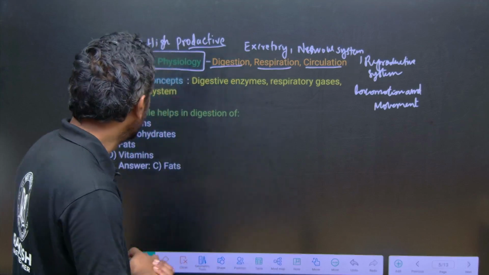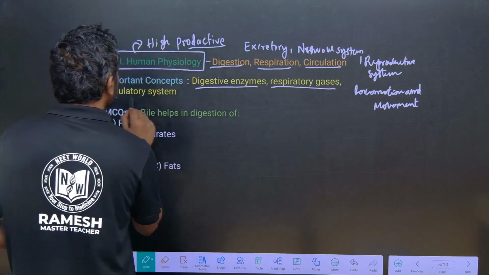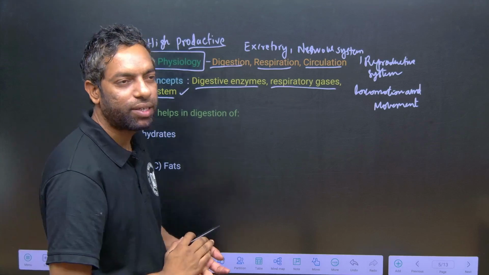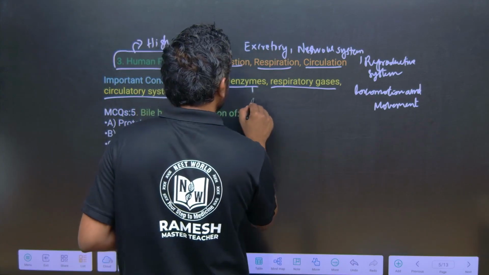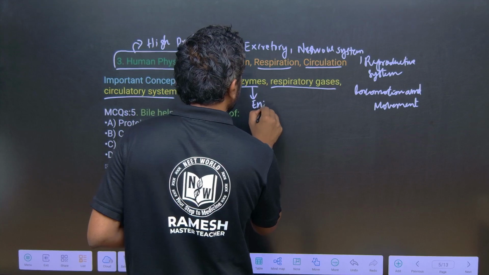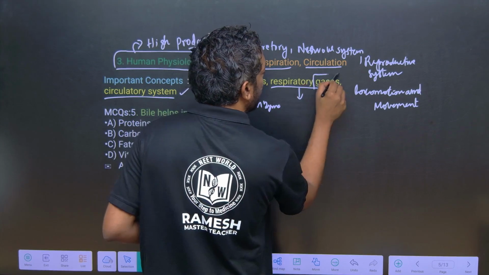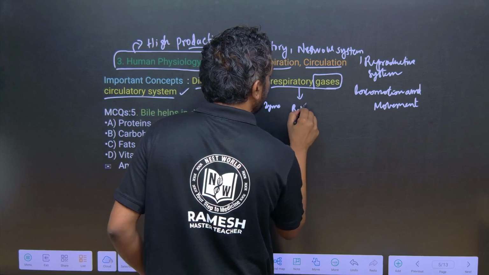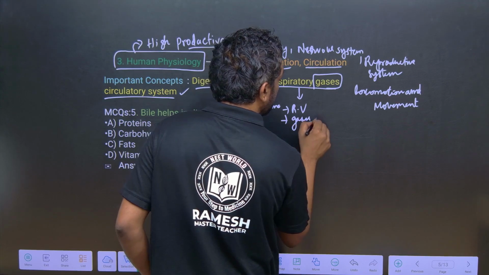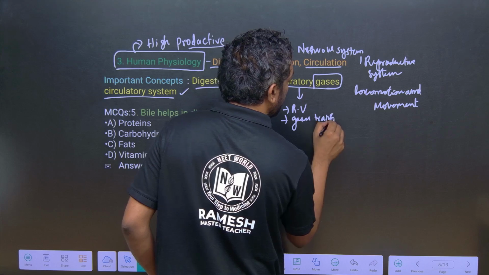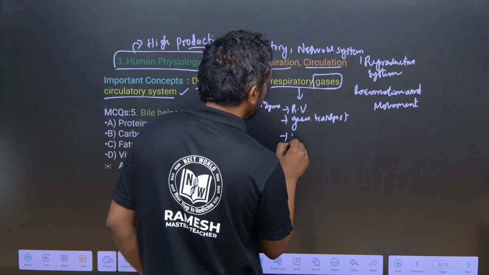If you come to the digestive system, mainly focus on enzymes. If you come to the respiratory system: gases, respiratory volumes, gas transport like carbon dioxide transport and oxygen transport, and respiratory disorders.